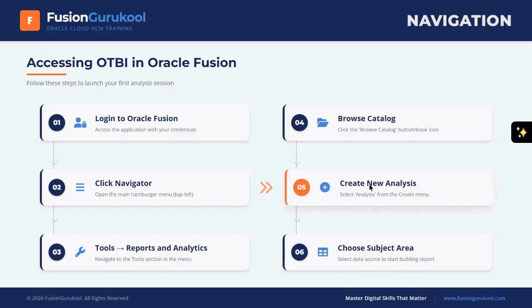In order to create any analysis, no analysis can exist without a subject area. So the moment we create an analysis, we must select one of the subject areas. Now the question arises: who provides this subject area? Are we going to create subject areas also?